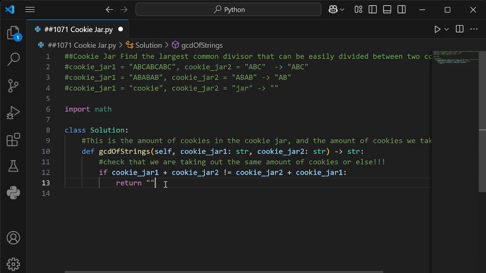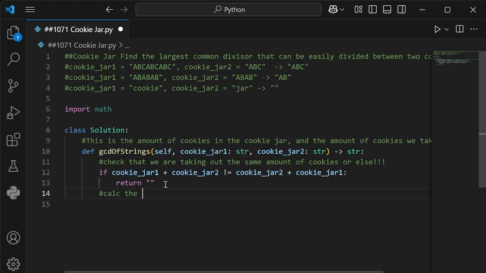So after that, we're going to start doing the actual calculations of the remainder of the greatest common divisor between how many cookies we take out from cookie jar 1 and how many cookies we take out from cookie jar 2. So we'll make sure we indent properly.